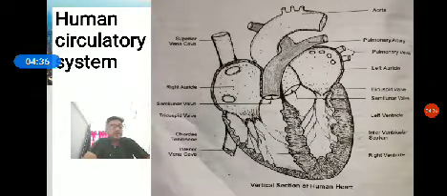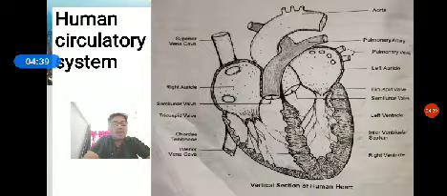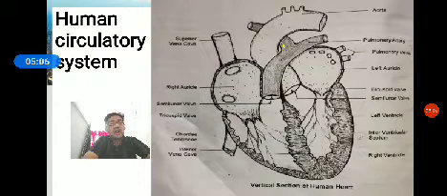So here what happens? The superior vena cava and inferior vena cava receive the deoxygenated blood from all parts of the body and give it to the right auricle. The right auricle passes the impure blood to the right ventricle through the tricuspid valve. Then the right ventricle passes the impure blood to the pulmonary artery. The pulmonary artery carries the impure blood to the respective lungs for purification, the exchange of gases.